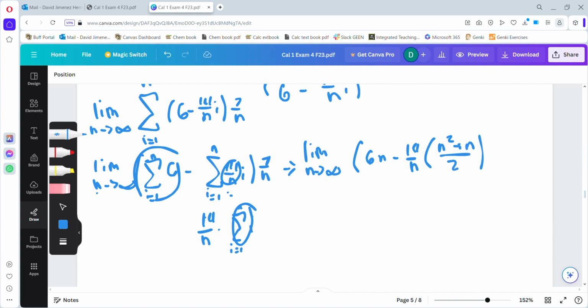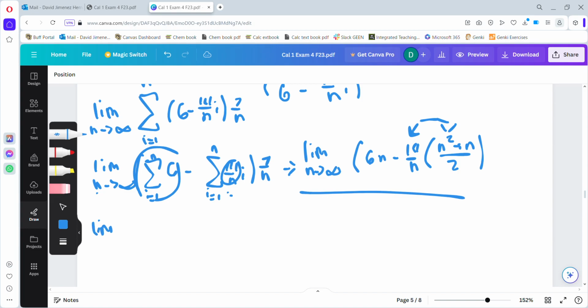So that'll look a little something like this. So what we have left is just this right here. From here, we can actually just continue to solve, combining these two terms. So we're going to have the limit as n approaches infinity for 6n. And remember that we still have that 7 over n times this whole thing. It's important to note that and to not lose track of that as well.